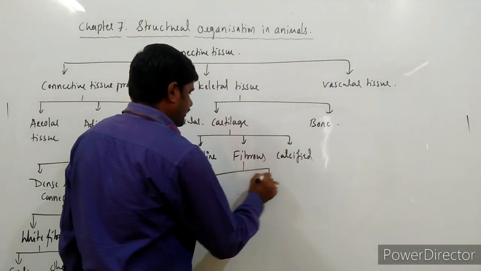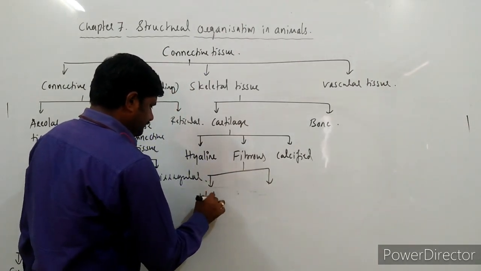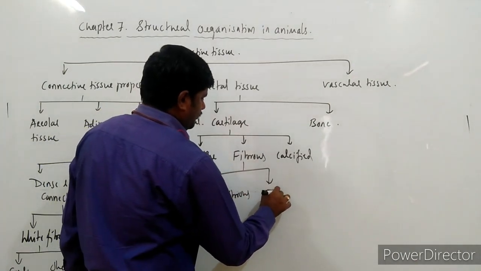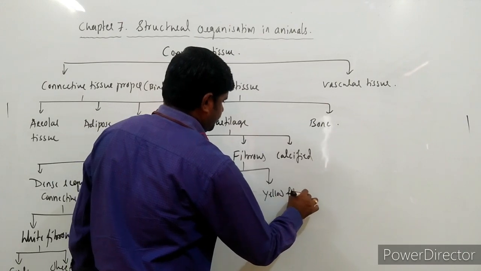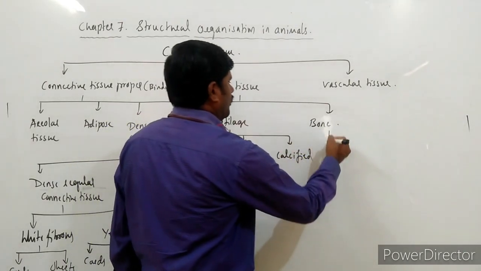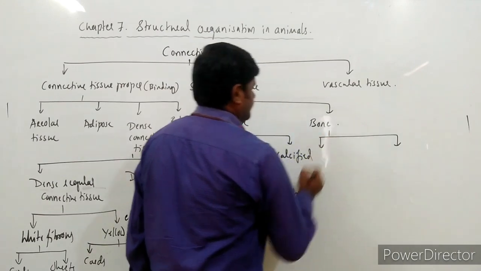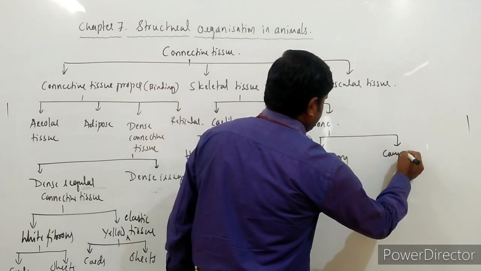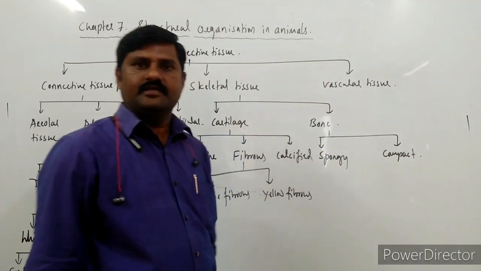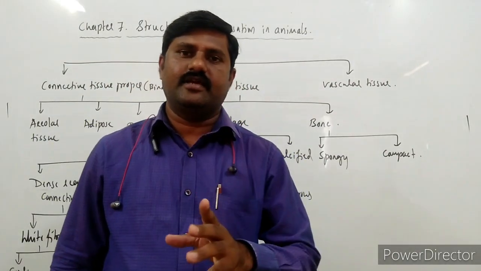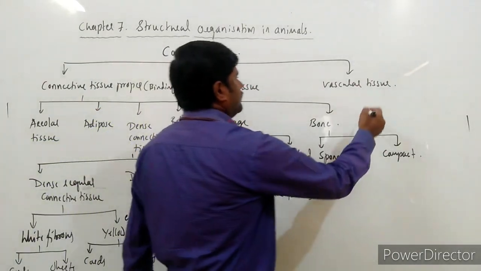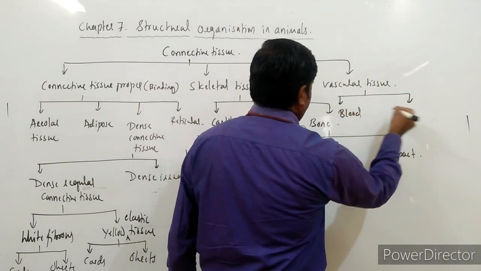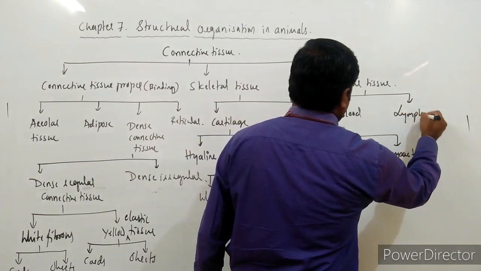In fibrous, once again we classify into white fibrous cartilage and yellow fibrous cartilage. In bone, we come across two types: one is called spongy bone and the second one is called compact bone. And vascular tissue, you know it better, there are two types that we come across: blood and lymph.